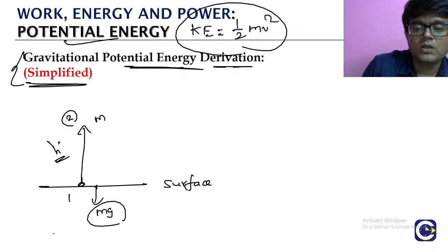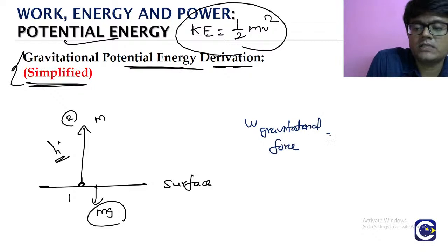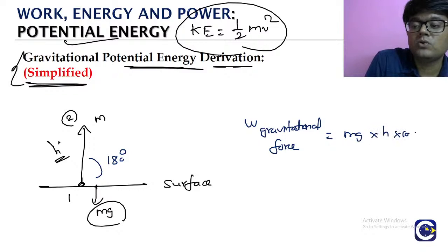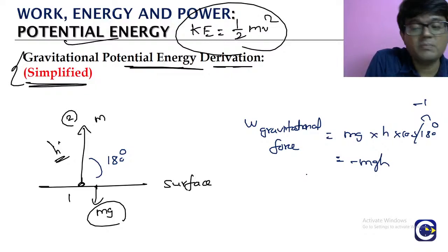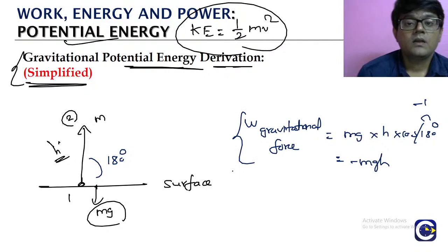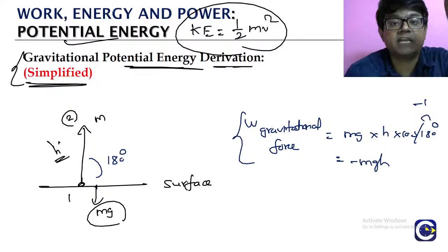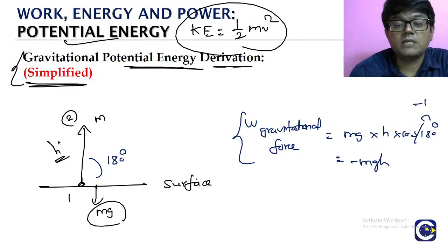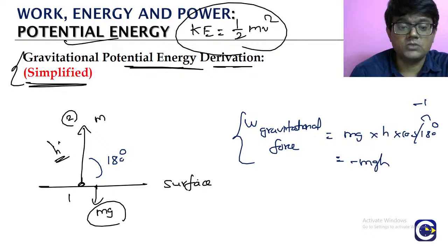Now the work done by the gravitational force when you are moving it, what is the work done by the gravitational force? The displacement is up, force is down. What is the angle between them? 180, right? So what is the work done? Force into displacement into cos 180. What is cos 180? Minus 1. So what is it? Minus mgh. Remember, we have already done this before. Work done by the gravitational force when an object is taken up is negative. When the object is coming down, work done by gravity will be positive. Already we discussed about it.